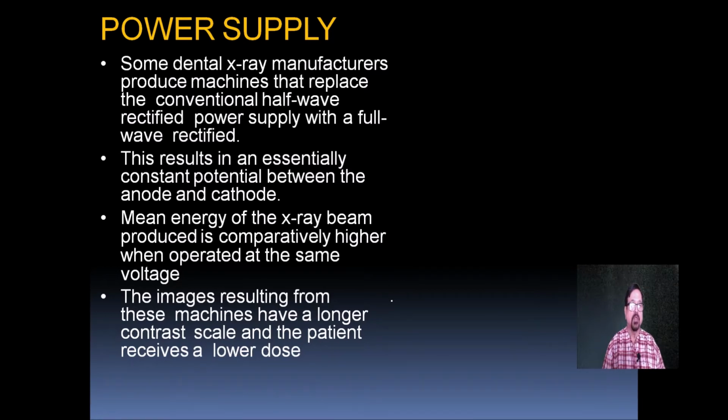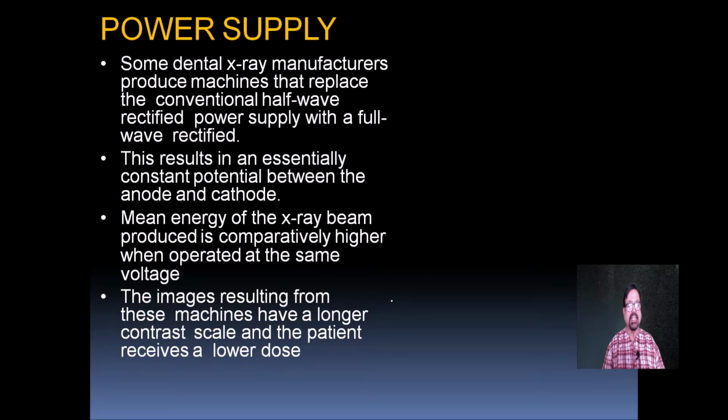Now coming to power supply. Some dental X-ray manufacturers produce machines that replace the conventional half wave rectified power supply with full wave rectification. What happens is the negative cycle is converted into the positive cycle, and it is called full wave rectification. So either you can cut off the half cycle or you can convert it into a useful cycle. That is called full wave rectification.